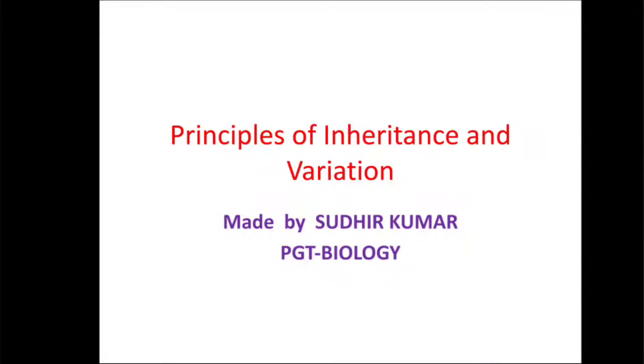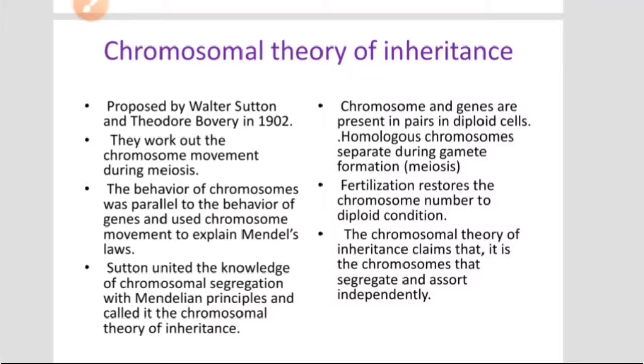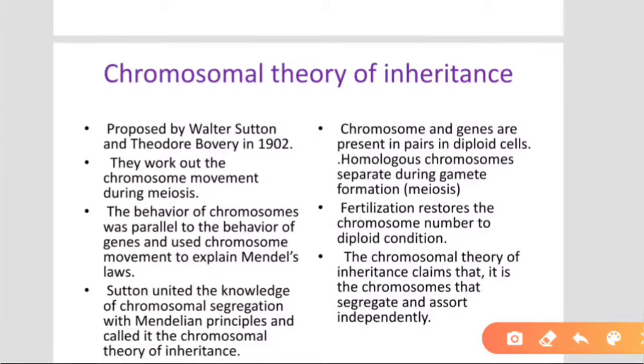Today we study principle of inheritance and variation, that is chapter number 5, class 12. We come to the next point, chromosomal theory of inheritance. This theory is proposed by Walter Sutton and Theodore Boveri in 1902.